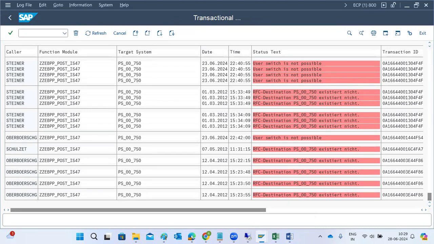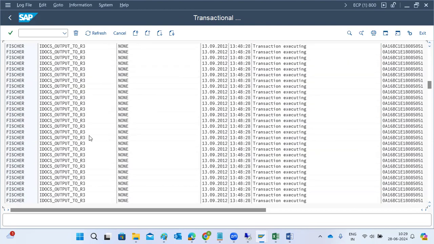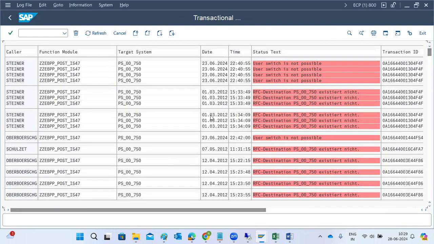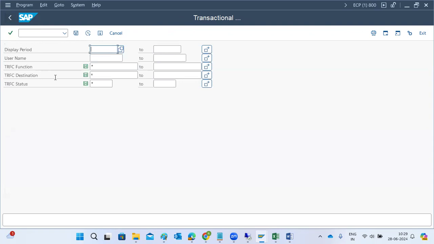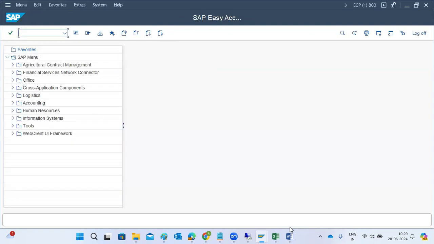So here, see a lot of transactional RFCs have failed. Then we have to inform the users. We need to check with them why these transactions failed in the system, and we need to inform them. That is what we have to do here, right? So these all are the monitoring transaction codes.